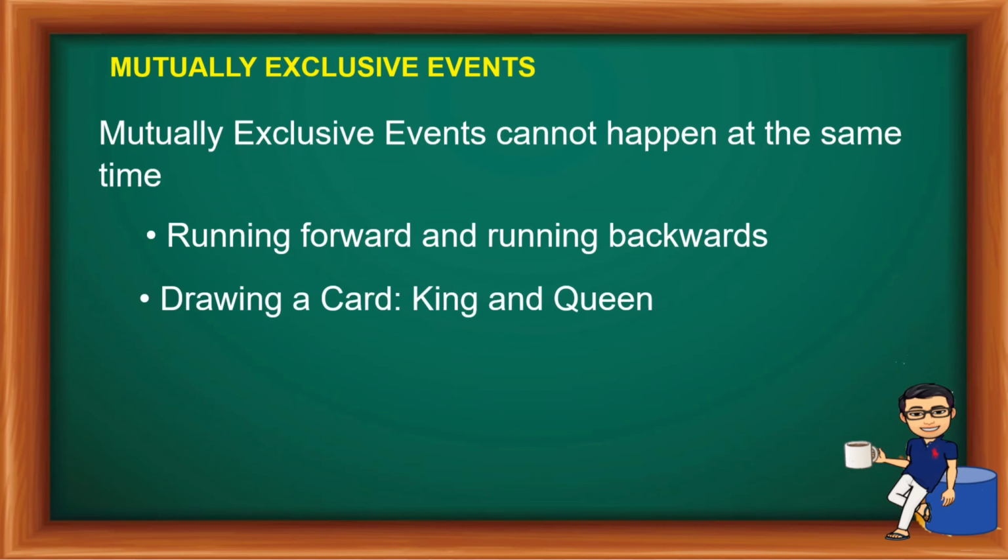How about drawing a card? King and a queen. Since we are drawing a card, kailangan nating mag-draw ng card. So, ibig sabihin, we are talking of one card. So, it's impossible na ang mapick mo ay king at saka queen. So, it's either king lang or queen lang yung iyong mapipick. And that is mutually exclusive events.